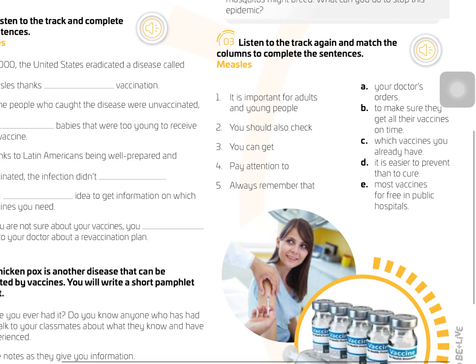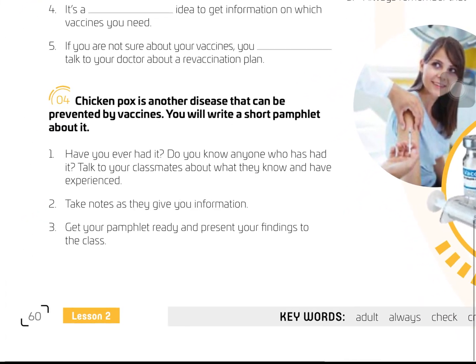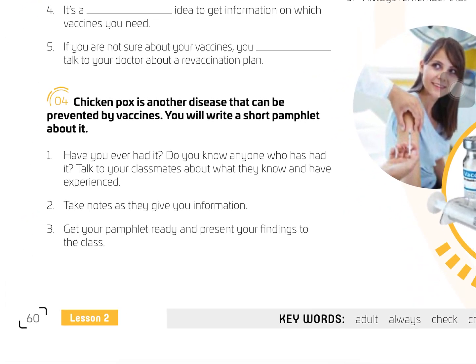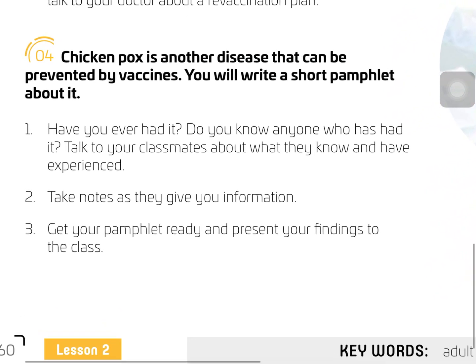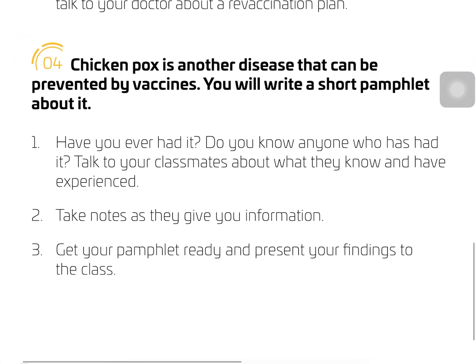Measles. Measles is a very common disease. If you don't know what measles is, you can go to Google and write measles and find some definitions and find some pictures about the measles. Okay, so you listen and then complete in the blanks with the missing words.